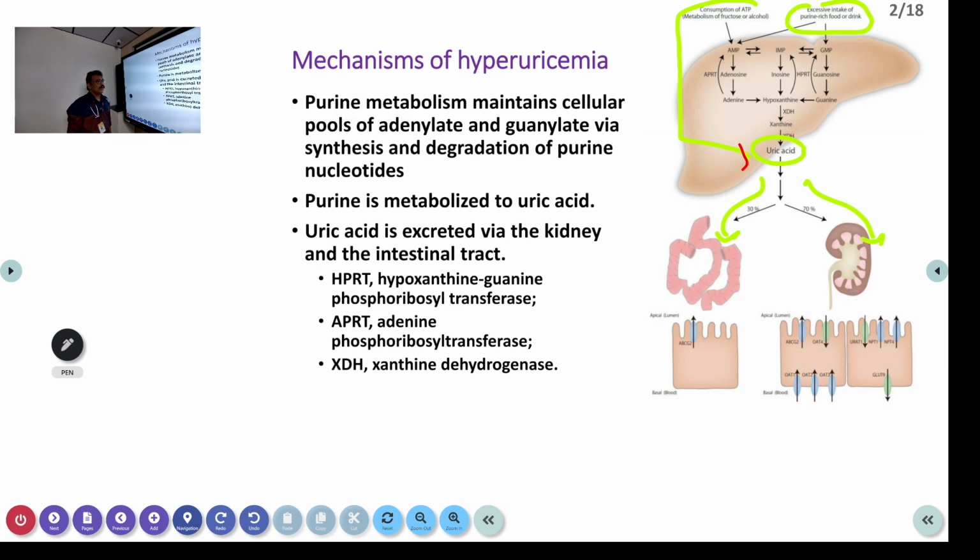But if there is a problem in this metabolic cycle, we are not going into the details of physiology, that can accumulate uric acid in our body. Normally it is excreted through the kidney or intestinal tract, but if it is not excreted out, then it can be accumulated in our body. Then it can produce hyperuricemia, and hyperuricemia sometimes can produce gouty arthritis.